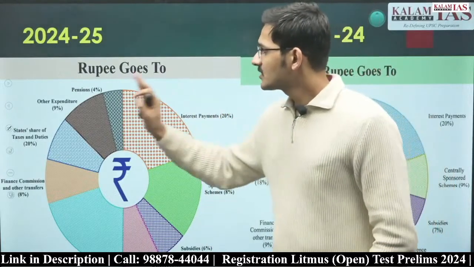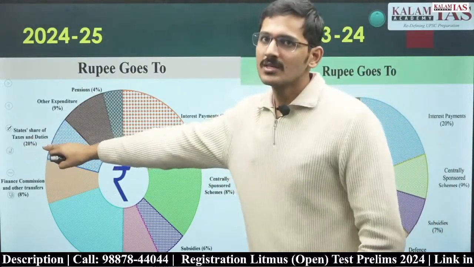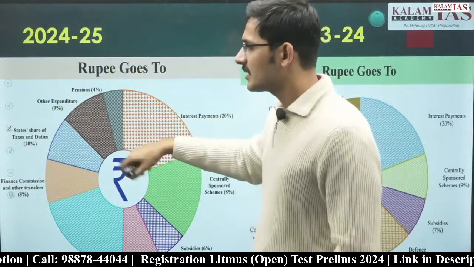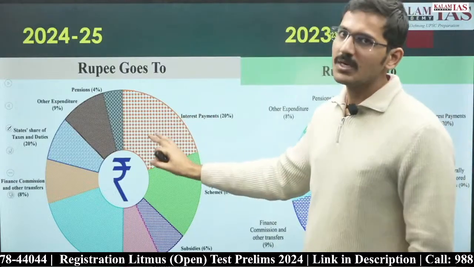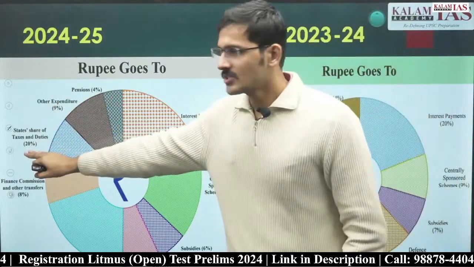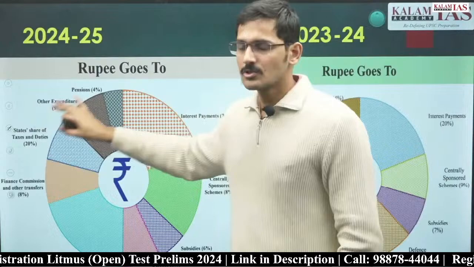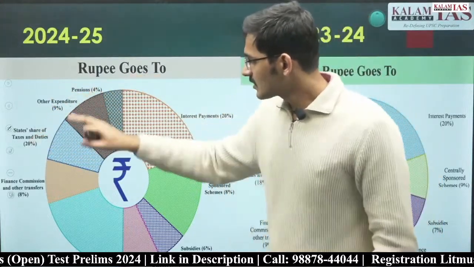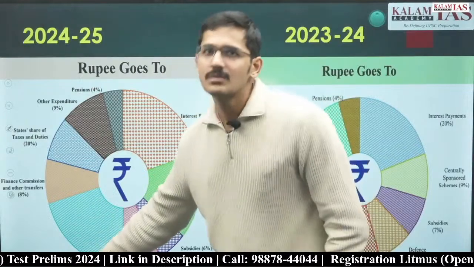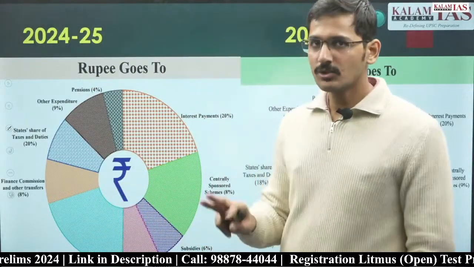Second number is state share of taxes and duties. That is also around 20%, but at the second decimal point, that is lower than interest payment. So interest payment is more than states' share of taxes and duties. After interest payment, second number is state share of taxes and duties, and third number is central sector schemes. These are the only 3 ranks that you should remember.